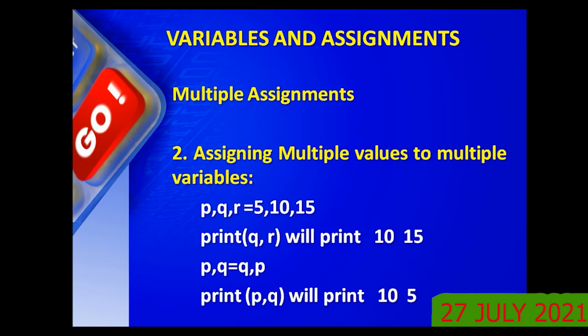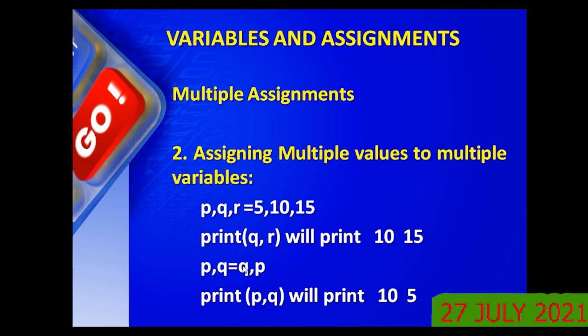Different values also we can assign, not only the same value but multiple different values. For example, you see P, Q, R: 5 will be assigned to P, in the same order 10 will be assigned to Q, 15 will be assigned to R. If you print Q and R, it will print 10 and 15. Here you see once again, your L value is variables, even your R value may also be a variable, no problem. Now P comma Q equal to Q comma P.